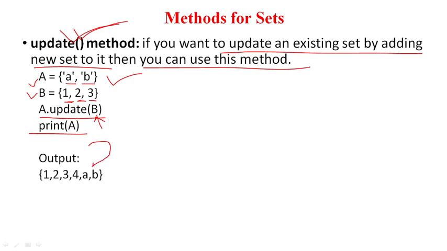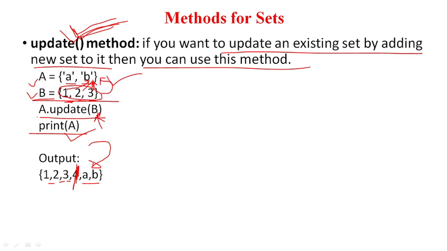Finally you can see that all the elements of B are added in A. When I print A, I am getting 1, 2, 3, which are the elements of B, and then I am getting A and B as well. By mistake 4 is appearing here, 4 is not part of this set. So when we use the update method, we are able to transfer the data from one set to another set.